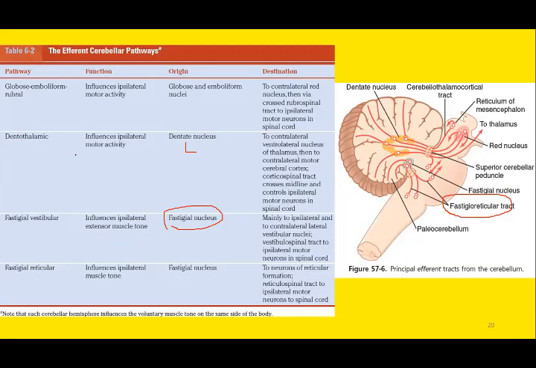Remember, the emboliform and globose nuclei are collectively known as the interposed nuclei as well. This is the collective terminology for the middle two deep cerebellar nuclei, that is globose and emboliform.